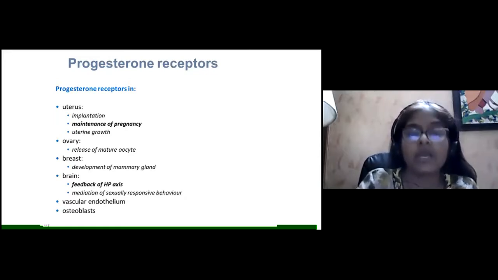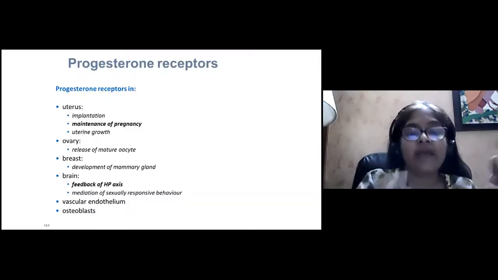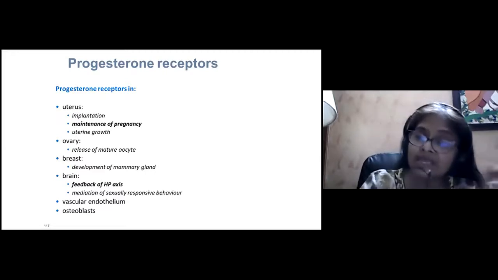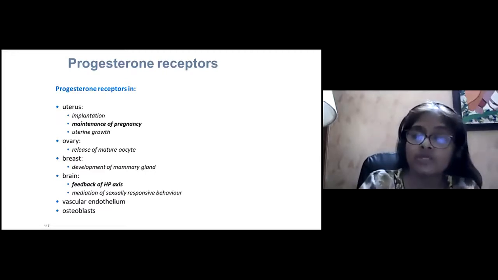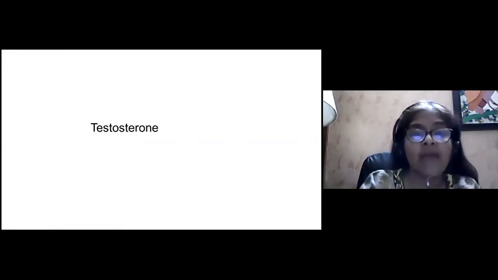the pregnancy. In the ovary, progesterone is required for the release of the mature oocyte, that is what is known as the LH surge. So it is required for that. And in the breast, for the development of the mammary gland. In the brain, for the feedback of the HP axis. Like estrogen, progesterone also causes a negative feedback on the HP axis and mediation of sexually responsive behavior. It also acts on the vascular endothelium and the osteoblast.